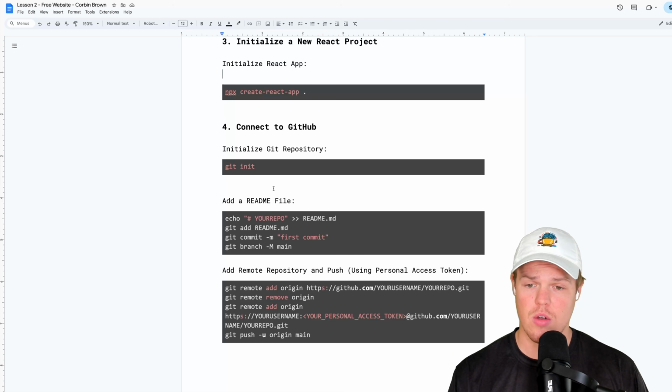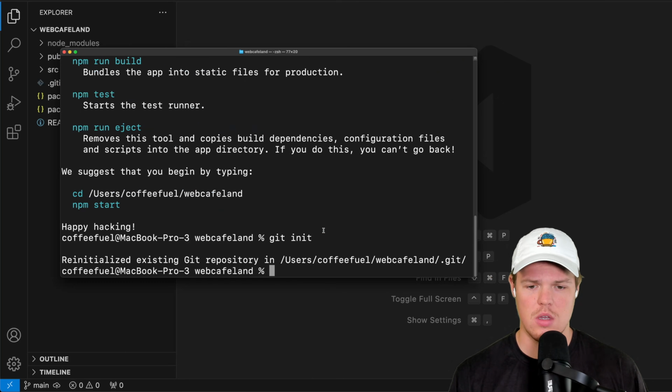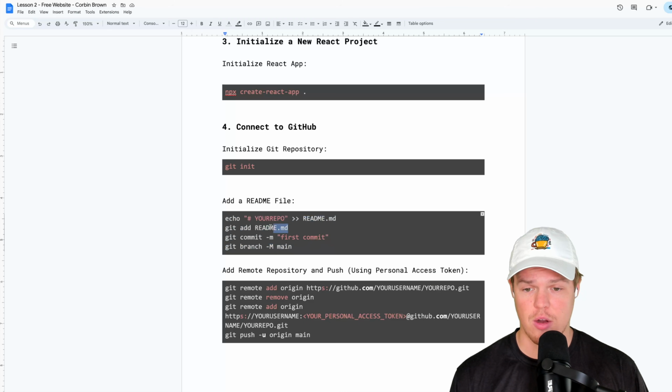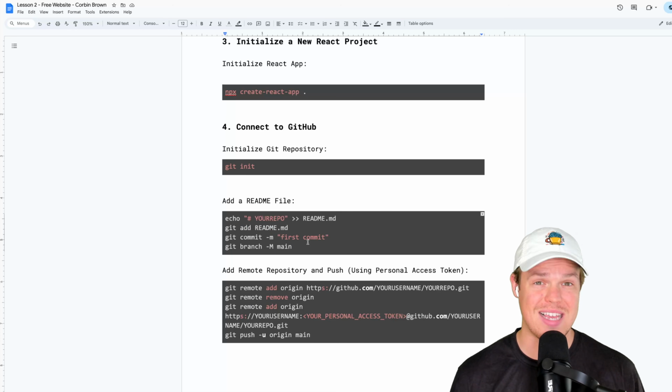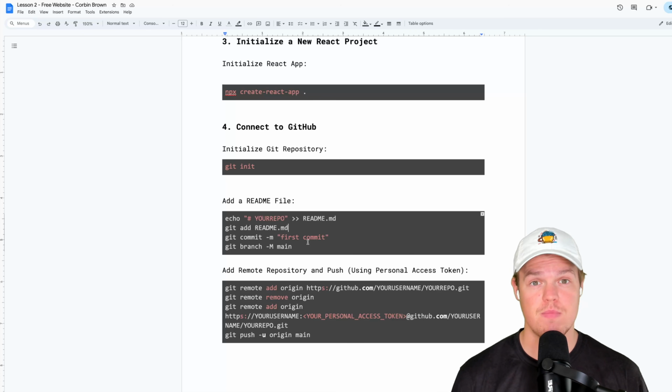Once we do git init, our Google Doc asks us to do a very simple commit here. So we're going to go ahead and do echo. This is going to create a README file. Also, I'll explain this a little bit more. We're also trying to create our first commit here, which shouldn't work right away because it's a private repo. We need to add a little bit of, hey, we're the actual person that owns this and no one else can push to it. This will make more sense.